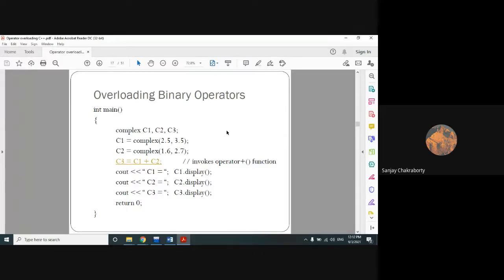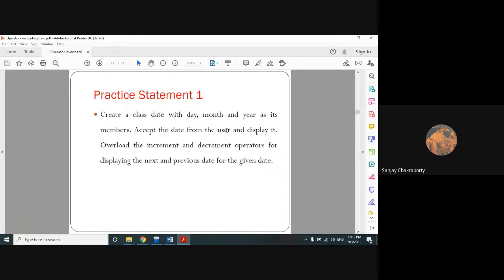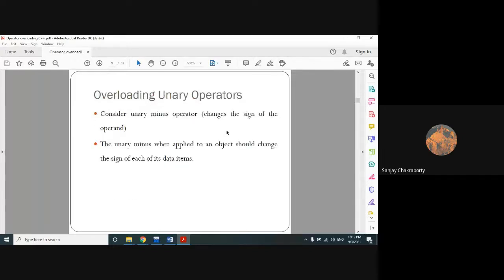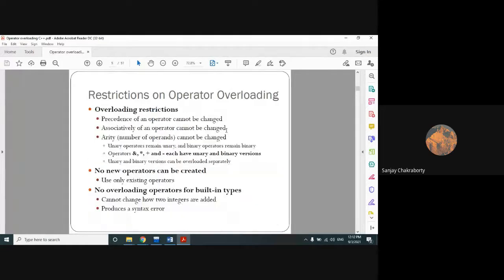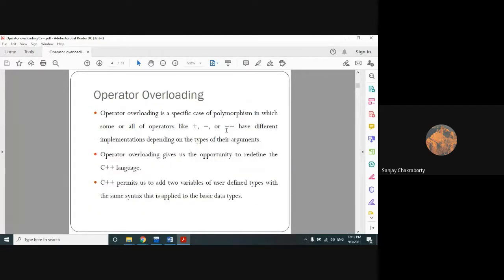If you remember, during that lecture I also discussed that operator overloading can be done in two ways. The first way is by using normal member functions, that is, operator member functions. A non-static member function can be used to do the operator overloading. I have already shown that through multiple programs in the last class.